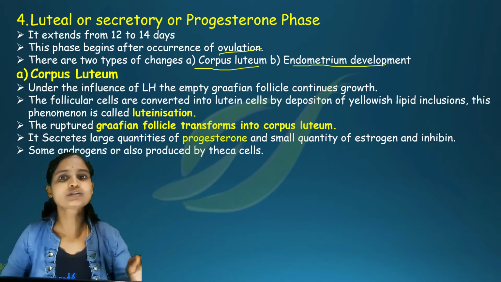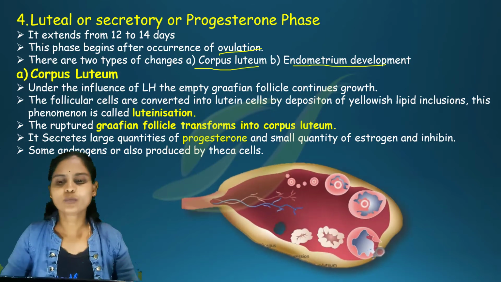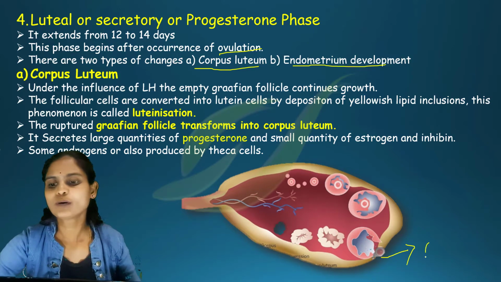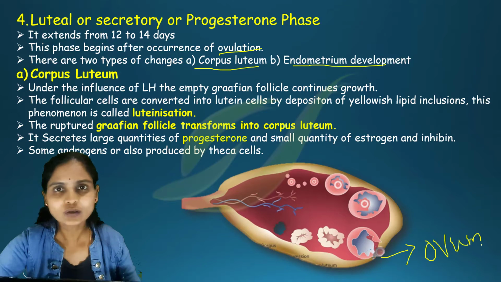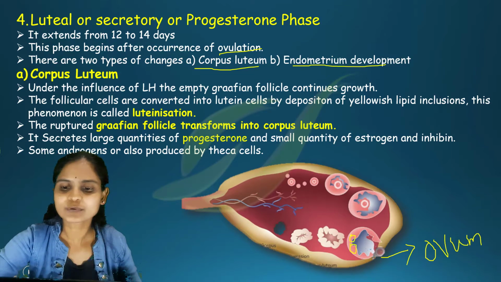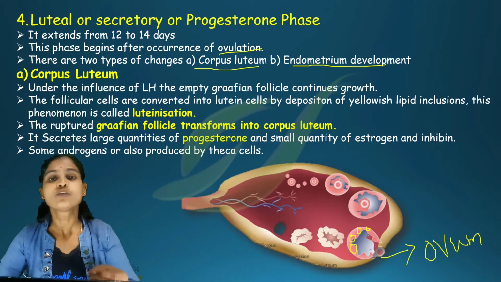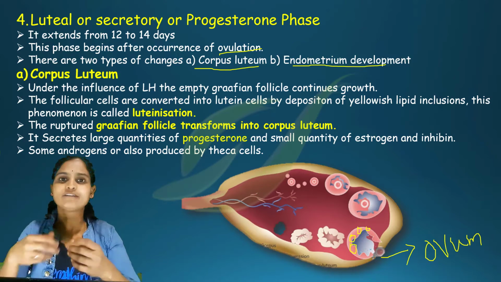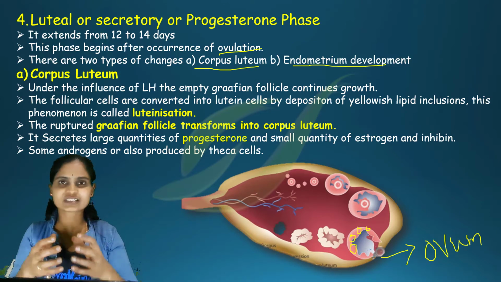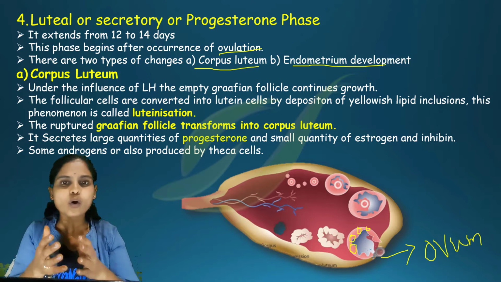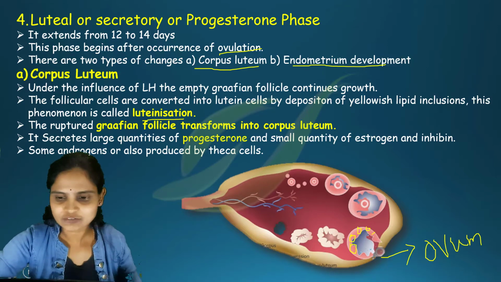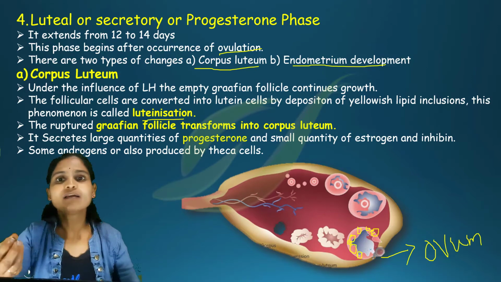Now coming to the corpus luteum. In the ovary, as I already told you, after ovulation the ovum or the secondary oocyte is coming out, and the rest of the cells present here, the many follicular cells, will start developing into a lipid formation, secretion of lipid, which we call luteinization. These left out follicular cells start secreting lipid.